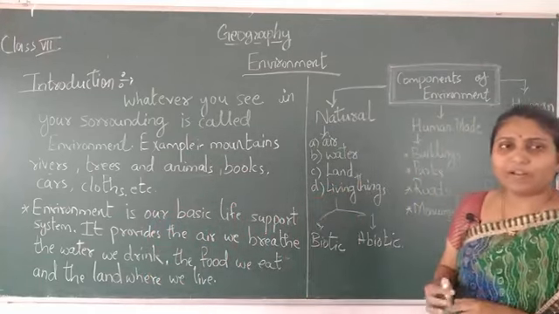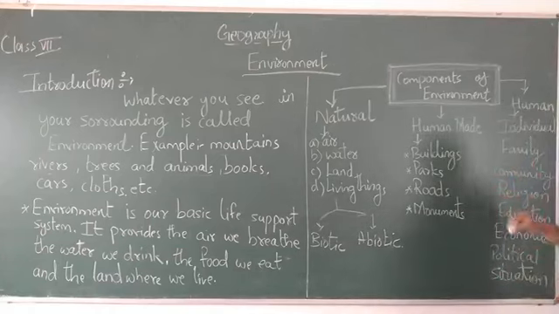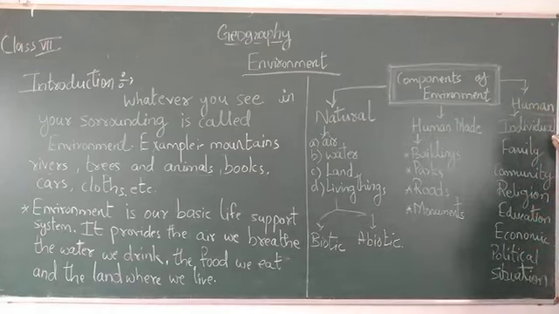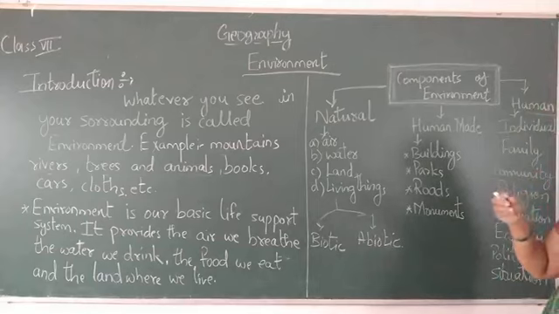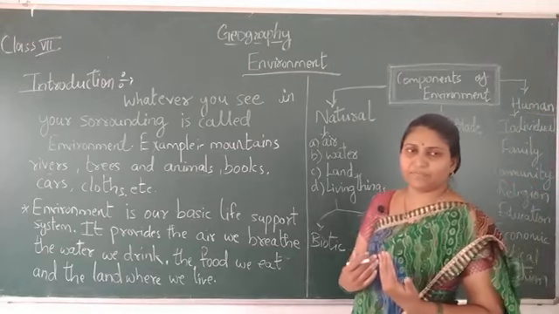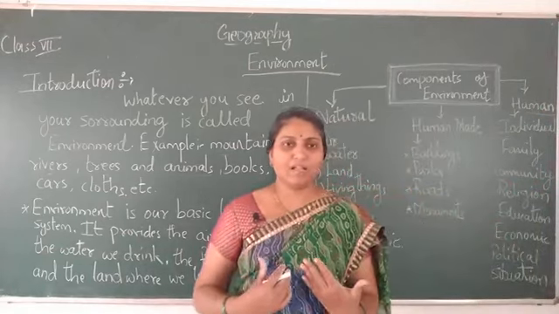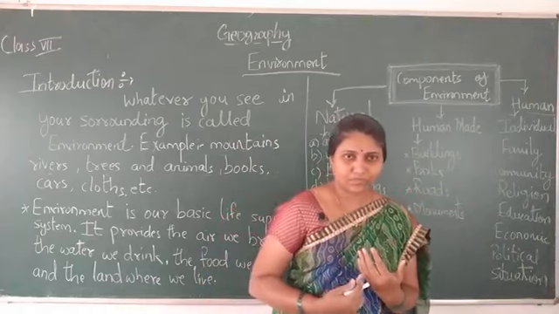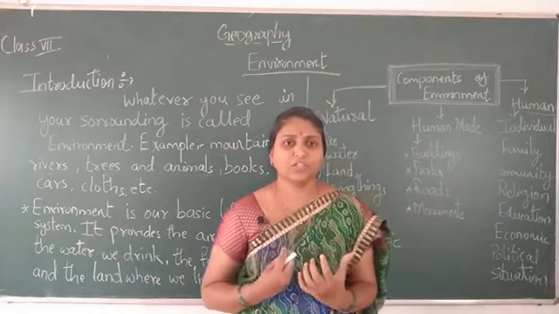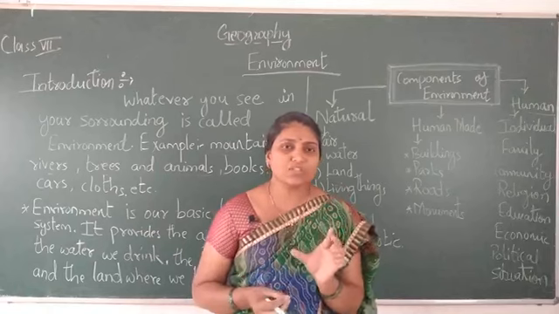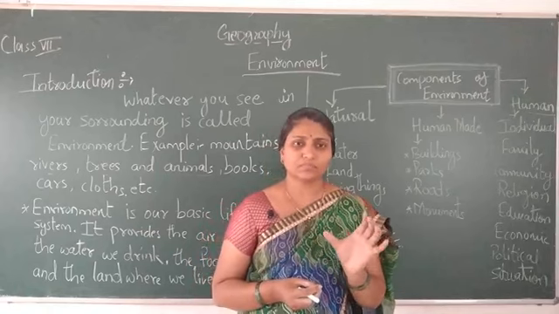The third component of the environment is the human. What is human now? An individual, a person himself. A person himself is a resource. For example, a doctor. A doctor is a resource now. Why is he a resource?